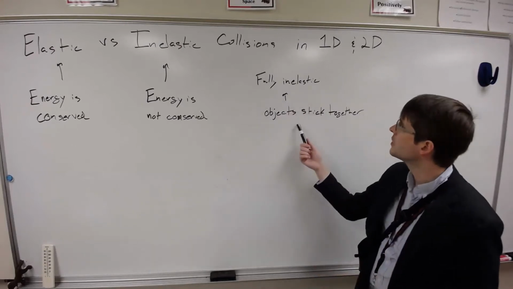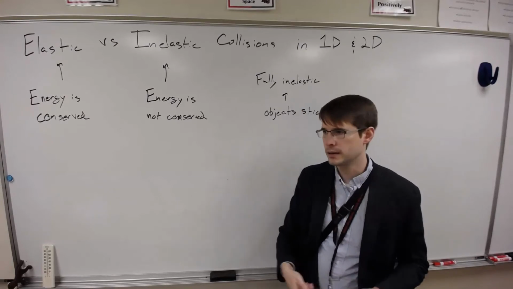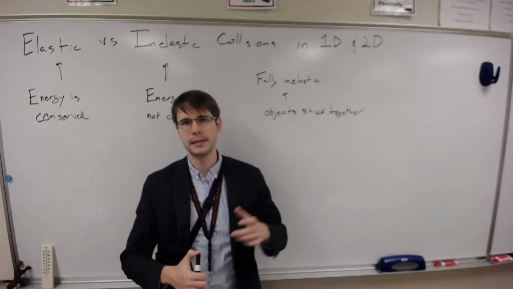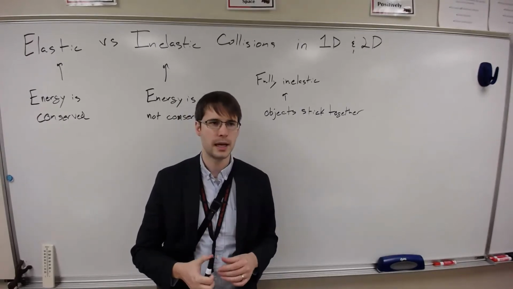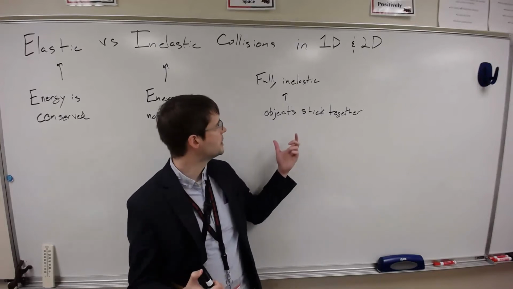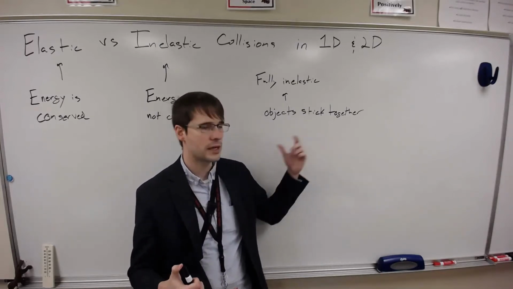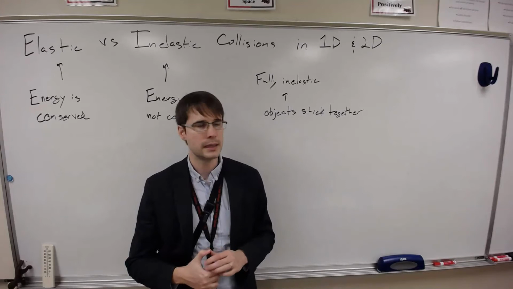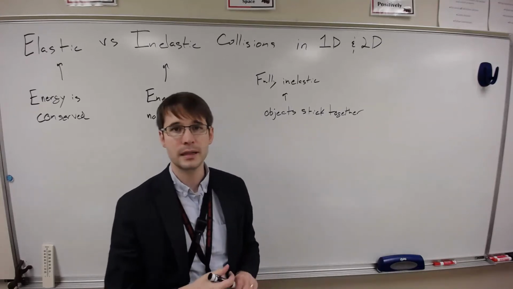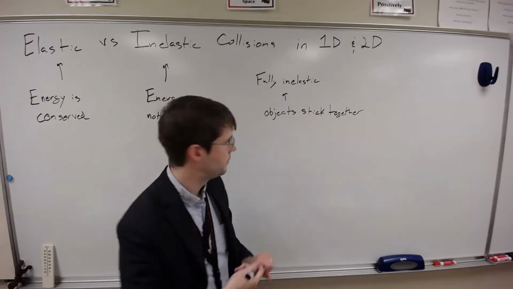And then the last one is a fully inelastic collision, which is when two objects collide and they stick together, or multiple objects collide and they stick together. In all of these situations, the change in momentum is zero, but there is going to be a change in energy that's different, and you're going to account for it differently. So for this one, the secret is that the final velocities are all equal.